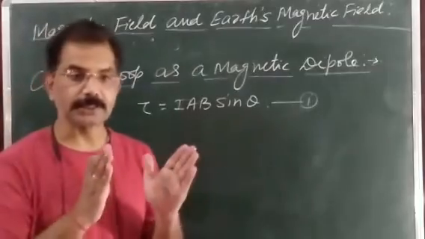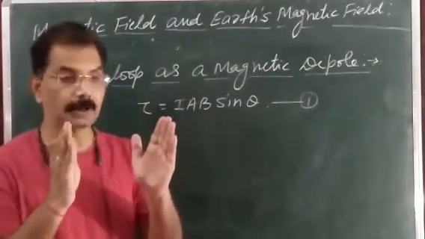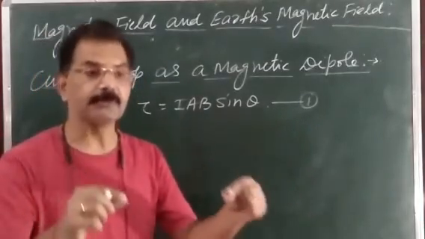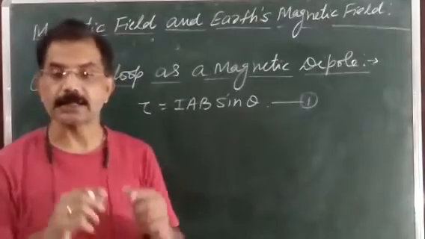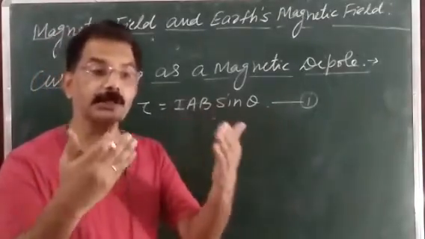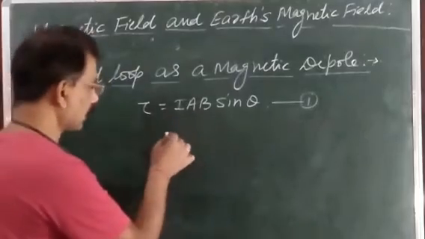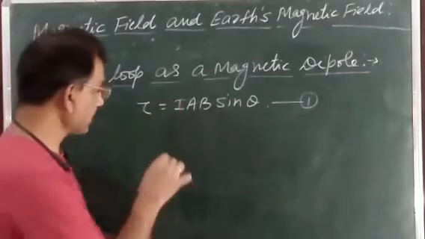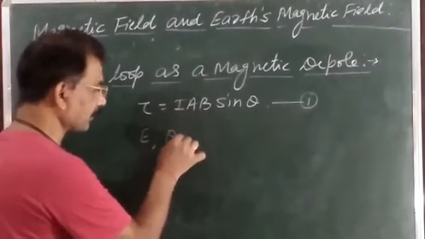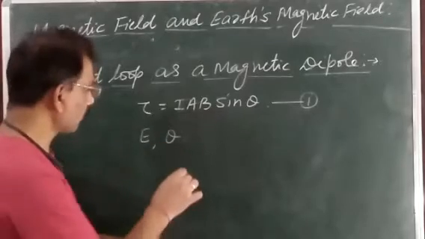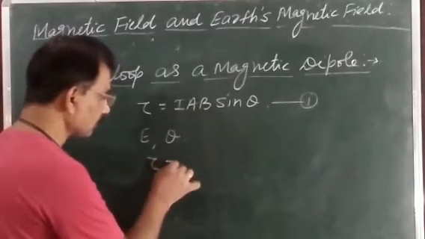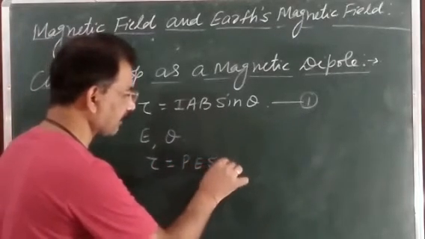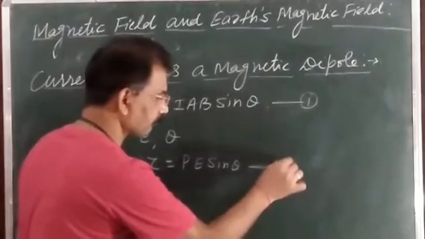And also we have studied in the electrostatic chapter. In the electrostatic chapter we already studied that when an electric dipole is placed in an electric field at an angle theta, then that electric dipole will also experience a torque. Suppose an electric dipole is placed in a uniform electric field E at an angle theta, then that electric dipole will also experience a torque, whose magnitude is given by tau is equal to PE sine theta. Suppose this is equation number 2.